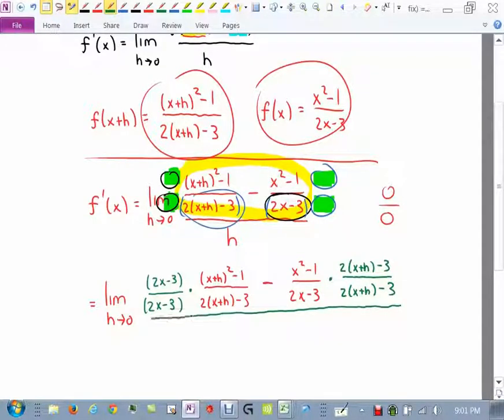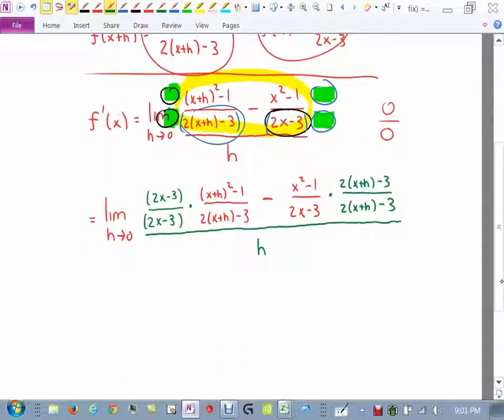So what we need to do now is multiply this here, put all that together, and then multiply this here. So in this multiplication, it might be worth it for us to first try and simplify what this is before we multiply that through. So let me go ahead and write out the limit. h approaches 0. It's going to be a lot of writing here. 2x minus 3.